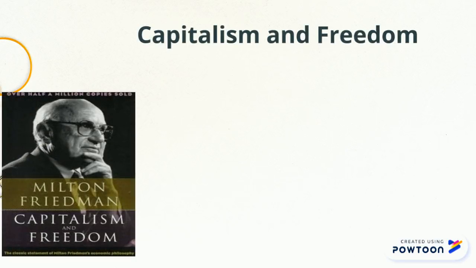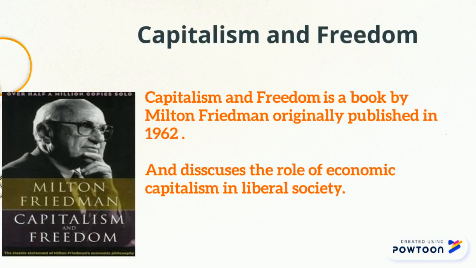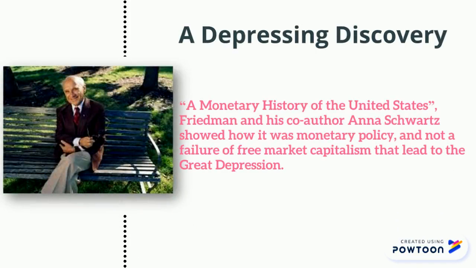Capitalism and Freedom, originally published in 1962 by the University of Chicago Press, discusses the role of economic capitalism in a liberal society. Another Milton Friedman contribution makes a depressing discovery. In his book A Monetary History of the United States, he showed how it was monetary policy, and not a failure of free market capitalism, that led to the Great Depression. The Fed was a main cause of the Depression because it shrank the money supply by over a third between